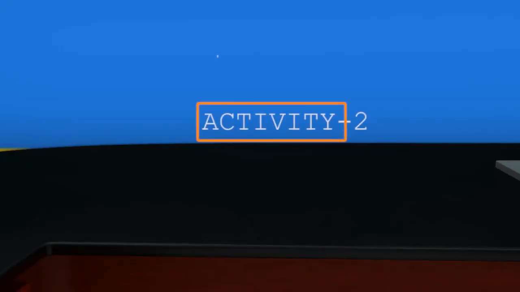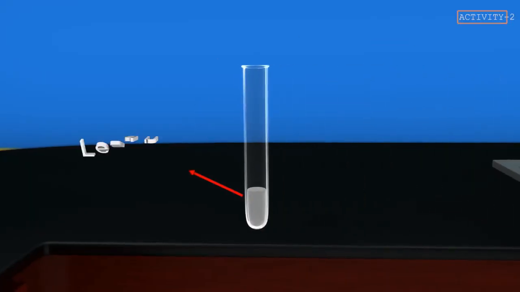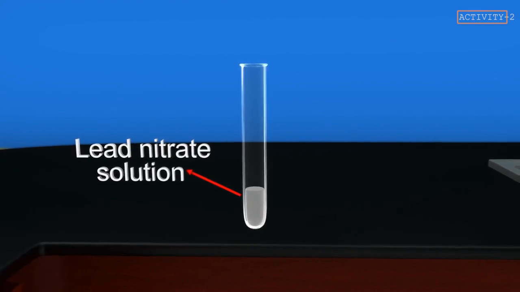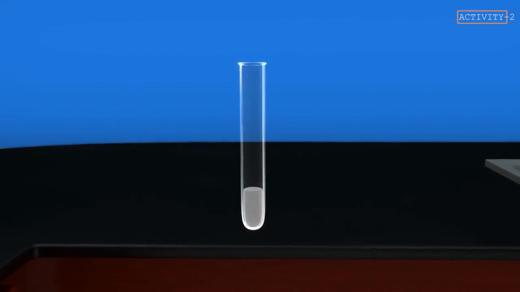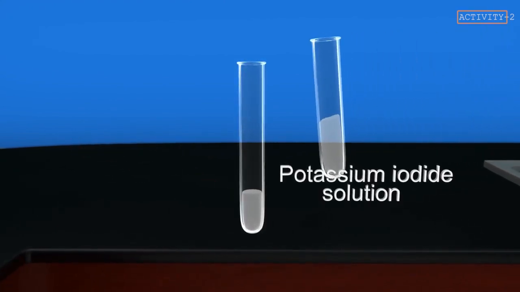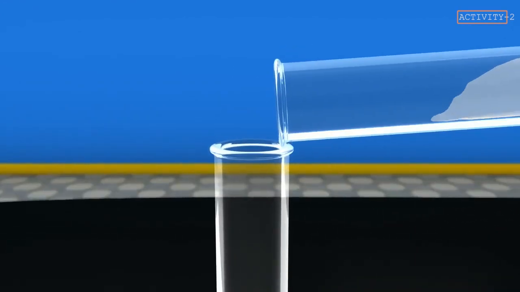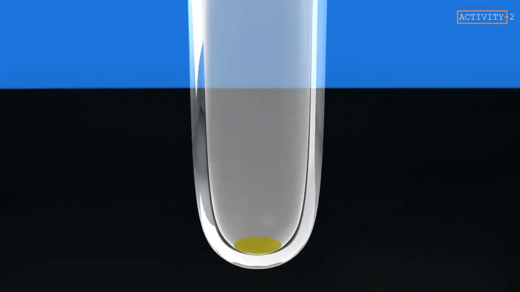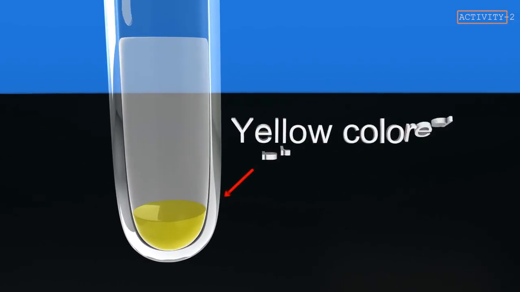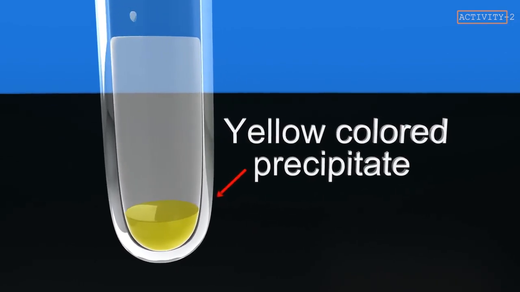Activity 2. Take lead nitrate solution in a test tube. Add potassium iodide solution to this. What do you observe? A yellow-colored precipitate is observed at the bottom of the test tube.